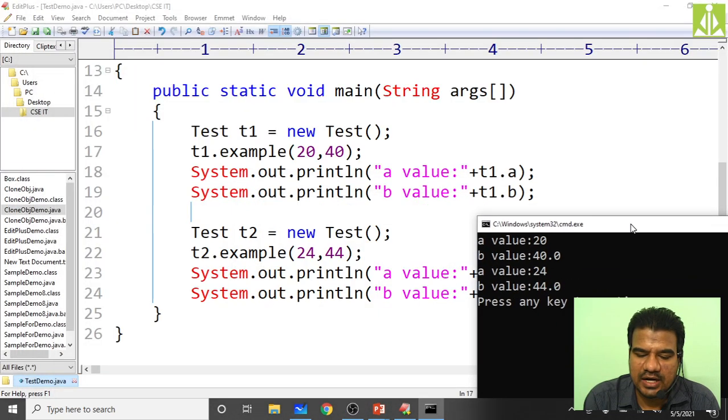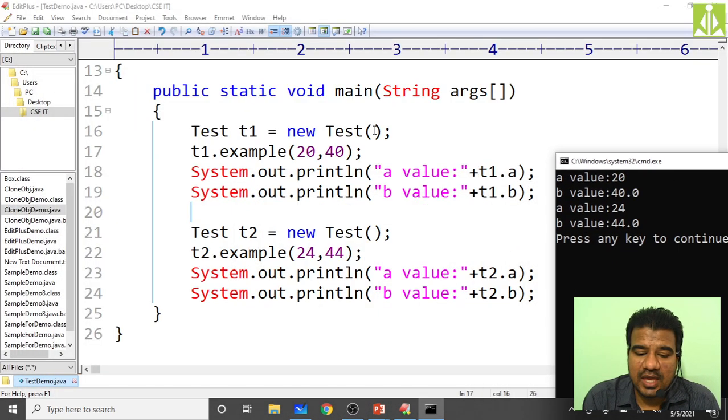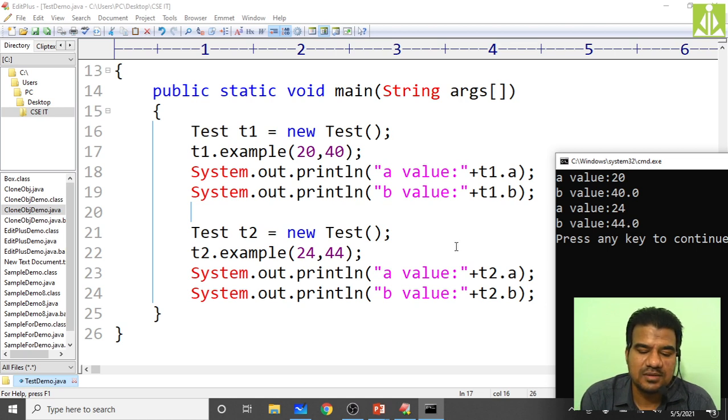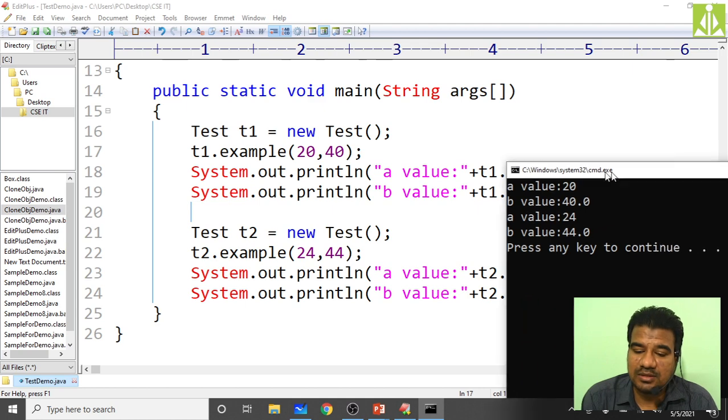Yes, you can see we are getting different values now. From the T1 object, T1 instance variables, we have initialized 20, 40, so 20, 40 we got. T2 instance variables, 24, 44 we initialized, so we are getting 24, 44 like this. So this is also one way of initializing your instance variables.